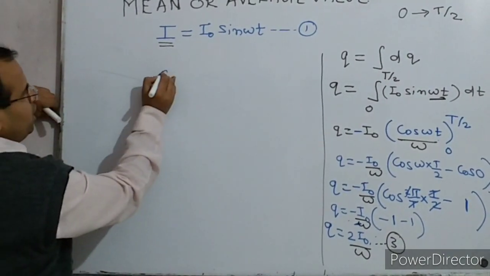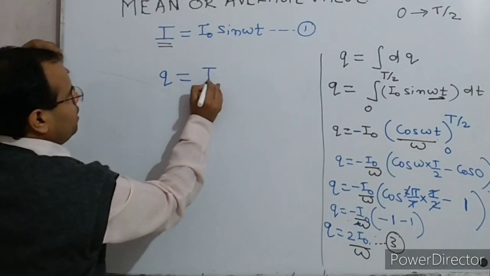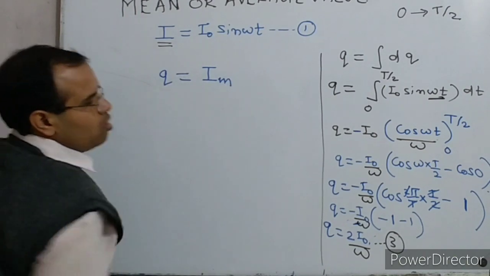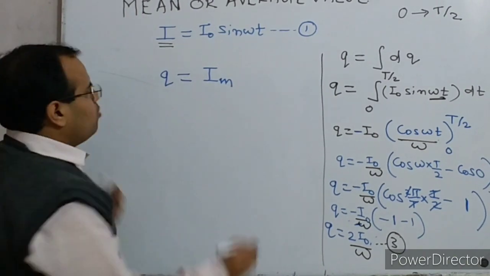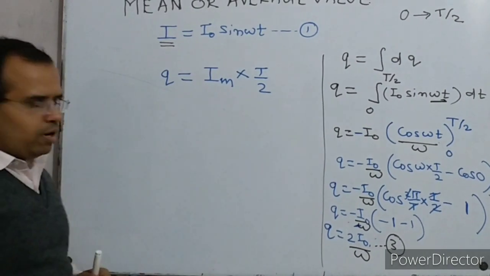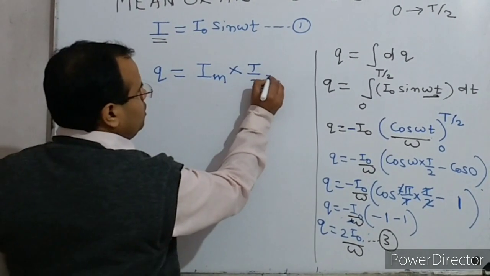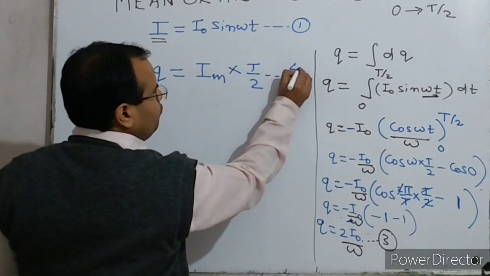So the same amount of charge will flow by the definition. So you can write Q is equal to Im, let that constant DC be Im, multiplied by capital T by 2.